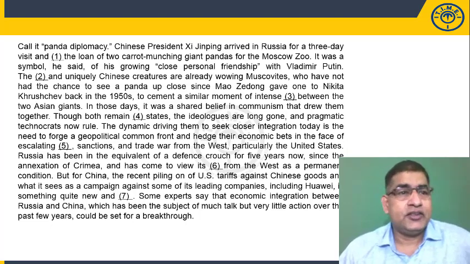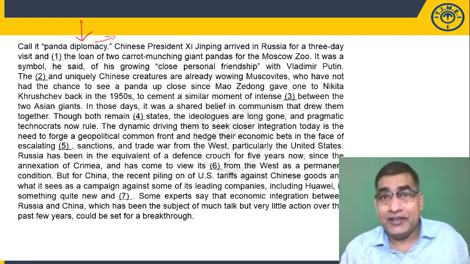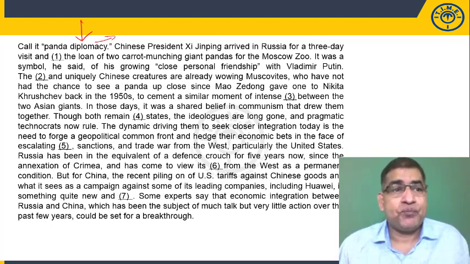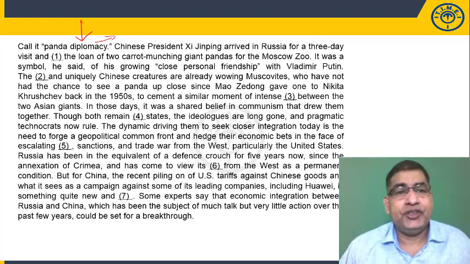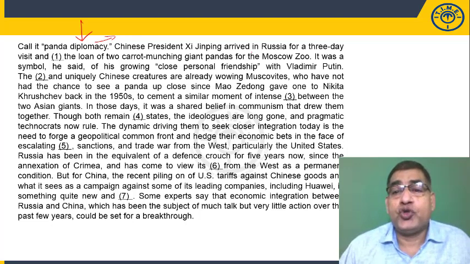The passage says, call it panda diplomacy. What is diplomacy? Diplomacy is maintaining good, friendly relationships with other countries, etc. So call it panda diplomacy. Chinese President Xi Jinping arrived in Russia for a 3-day visit and dashed the loan of 2 carrot-munching giant pandas for the Moscow Zoo.